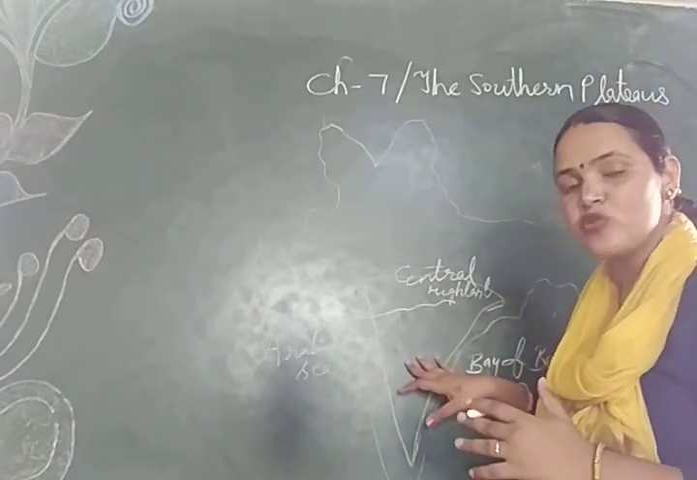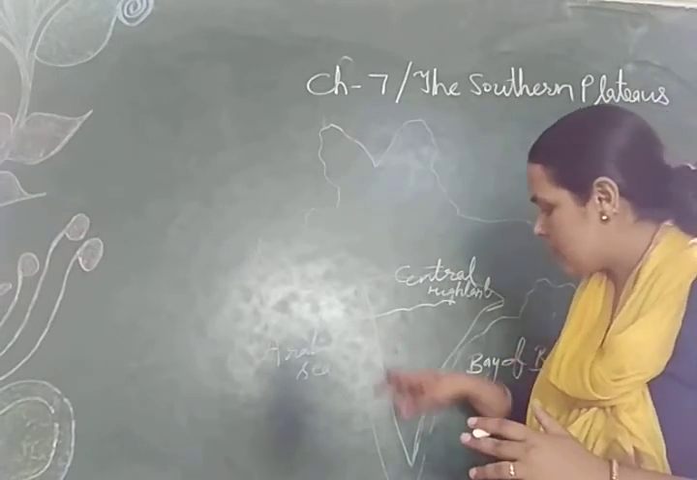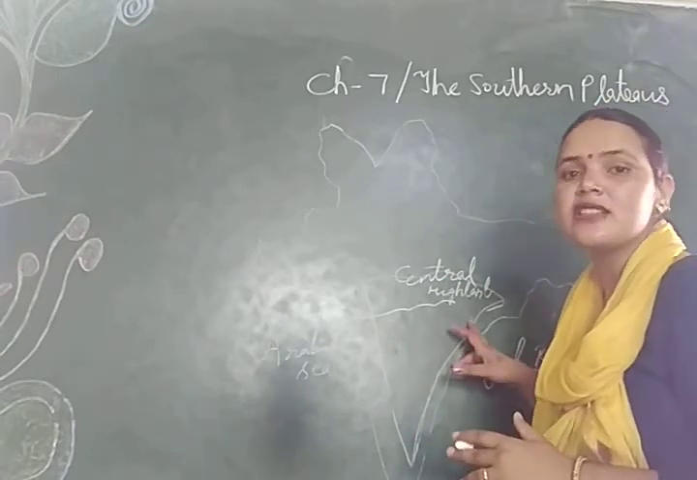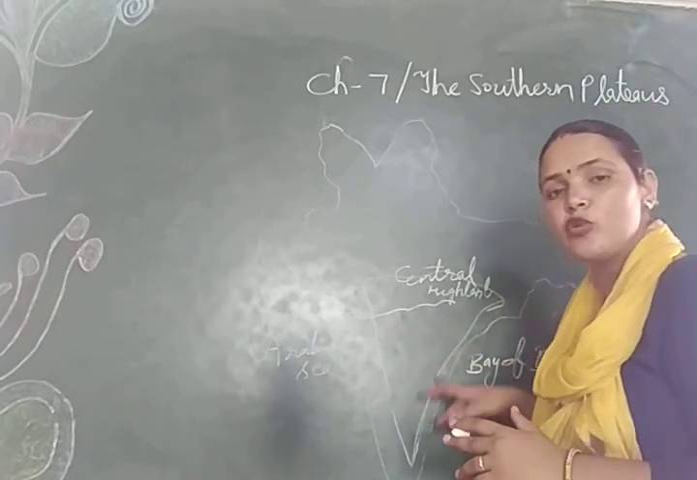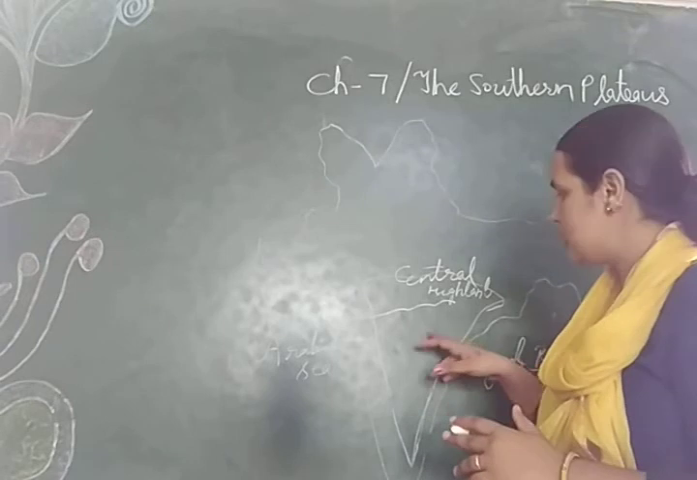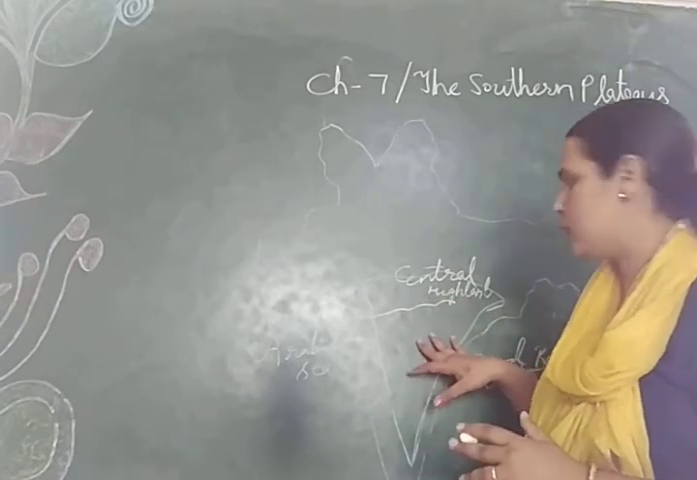After that, here downside is the Deccan Plateau, which covers almost all the southern states: Maharashtra, Karnataka, Kerala, Tamil Nadu, Telangana, Andhra Pradesh, Odisha, Chhattisgarh. So these are the states where there is the spread of the Deccan Plateau.